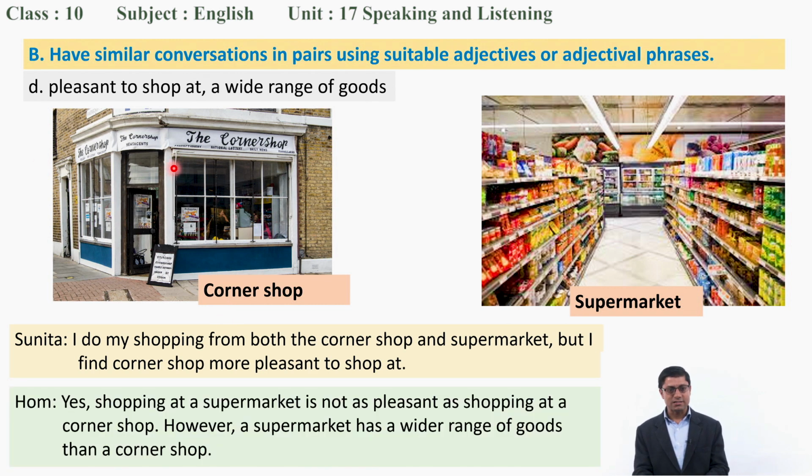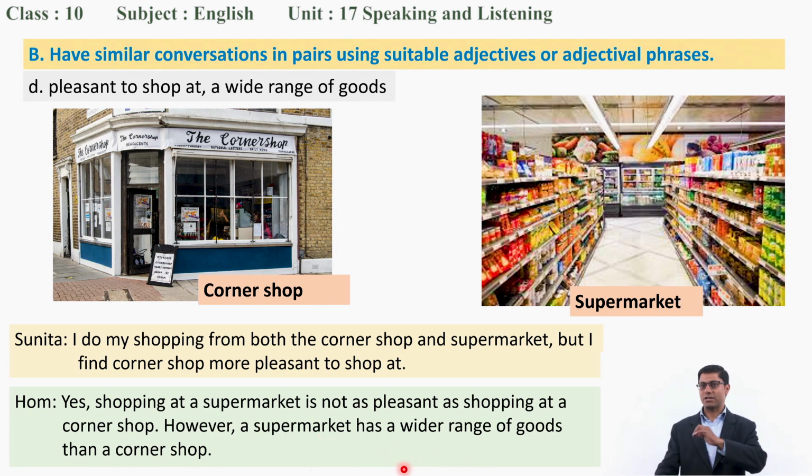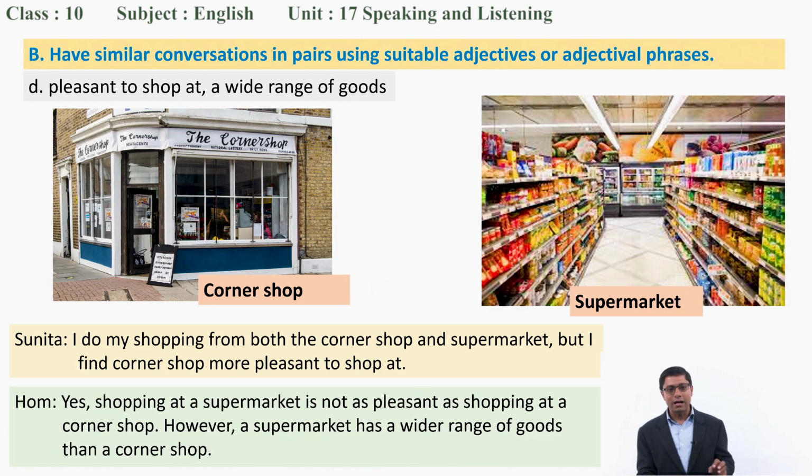And what does next person say? See, Hom says, yes, shopping at supermarket is not as pleasant as shopping at a corner shop. For him also, he doesn't find it as pleasant as shopping at a corner shop. However, a supermarket has a wider range of goods than a corner shop. See, this is how they are making comparison.